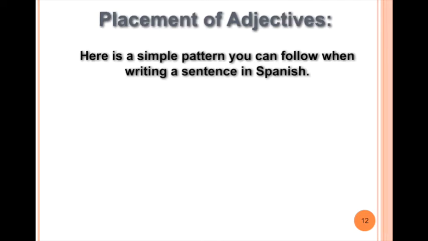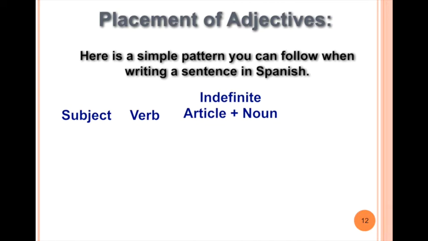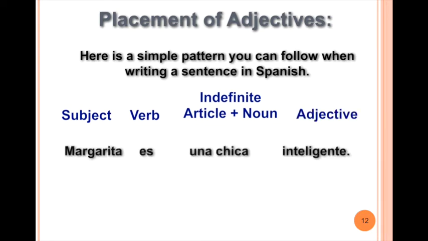Here's a very simple pattern that you can follow when you're writing a sentence in Spanish. First comes the subject, then the verb, then the indefinite article and the noun. And then finally, the adjective comes at the very end. So for example, Margarita is our subject. We want to say Margarita is, and a smart girl, we're going to say she is a girl smart. Una chica inteligente. Though it seems backwards, a lot of times what you're going to find in Spanish is that some things are flipped. Pablo es un chico perezoso. Pablo is a lazy boy.